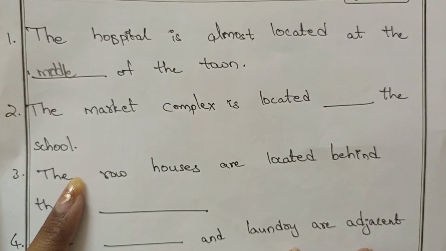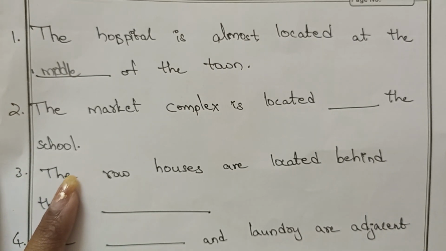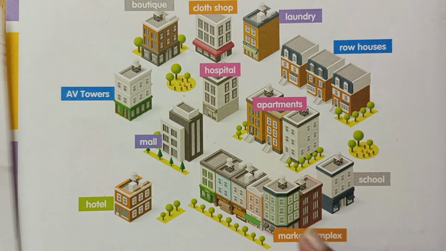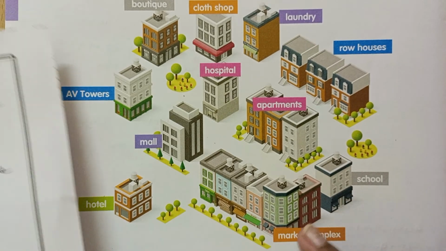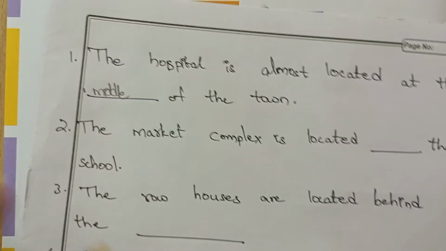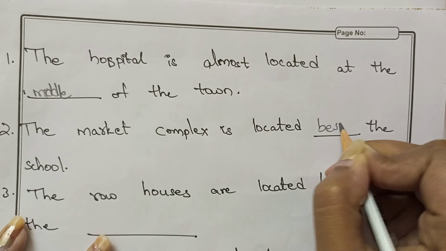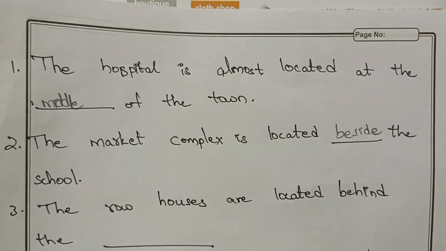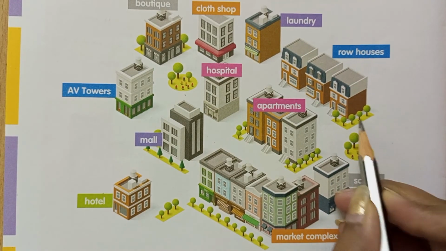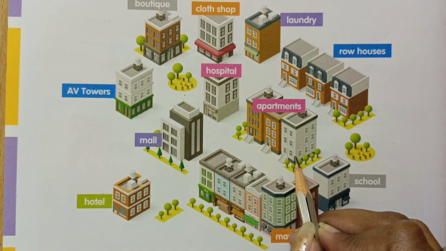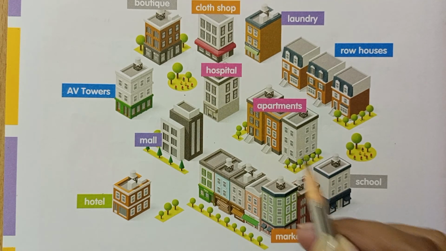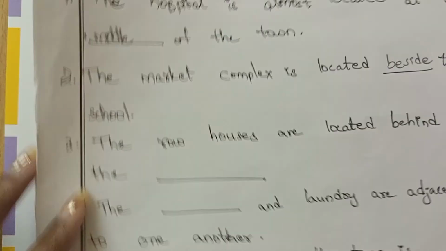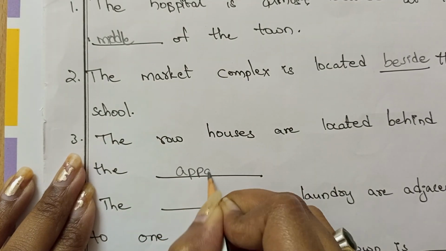Next one. The market complex is located dash the school. Market complex, and it is a school. So it is beside. We have to write beside. The row houses are located behind the dash. Row houses are here, and this is the apartment. So we have to write row houses are behind the apartments.